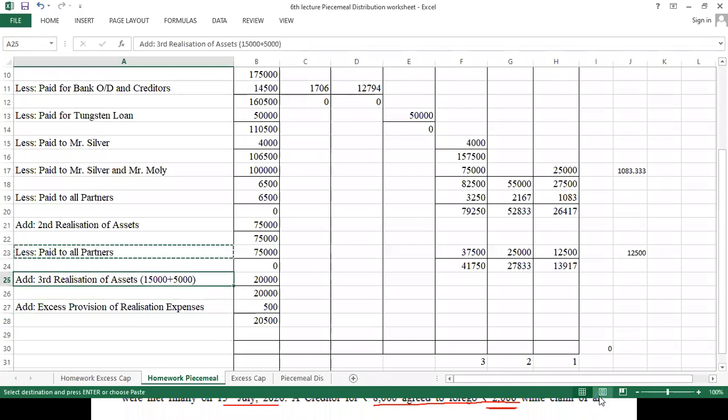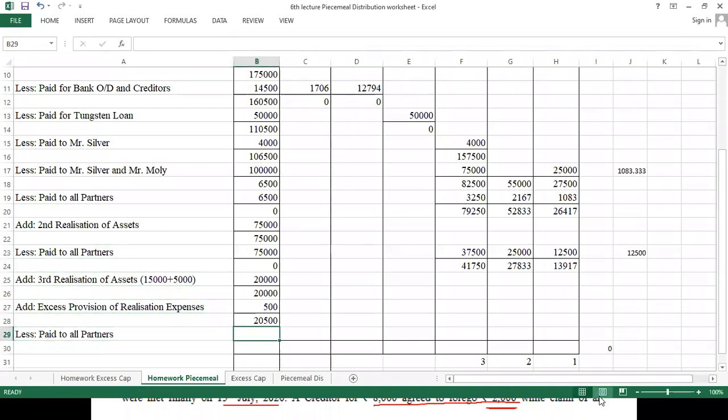So I will write less paid to all partners 20,500, and this 20,500 will be distributed amongst partners in their profit sharing ratio. So it comes 3,417 for moly, and it will come 33.